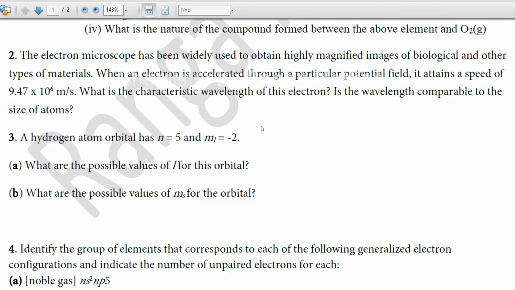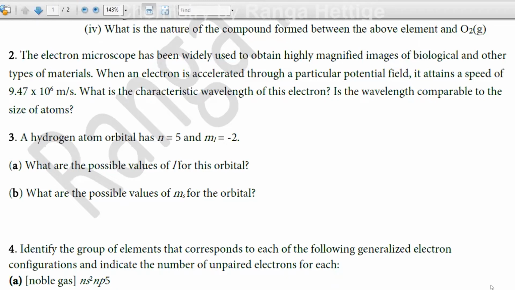Now L possible values are 0, 1, 2, 3 and 4. L gets values from 0 up to n minus 1.